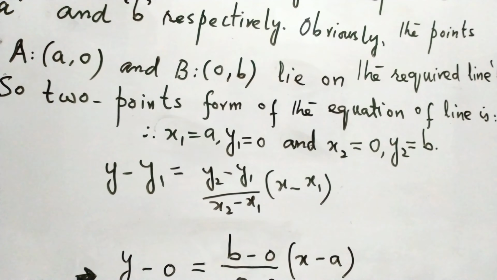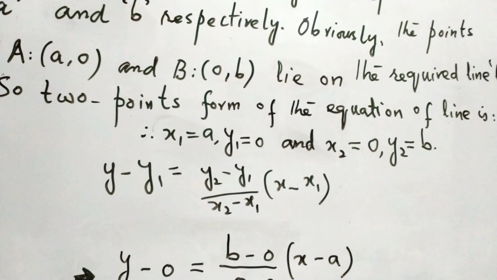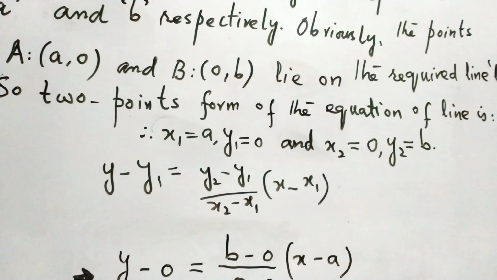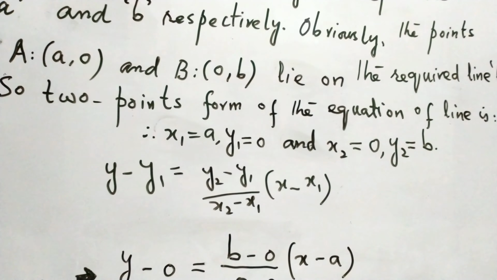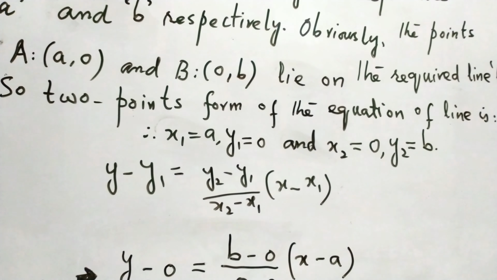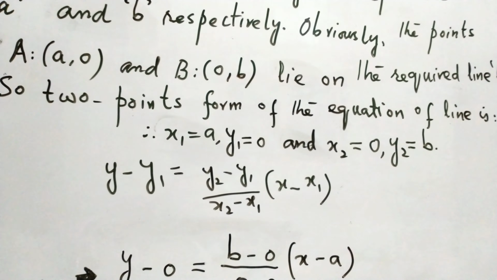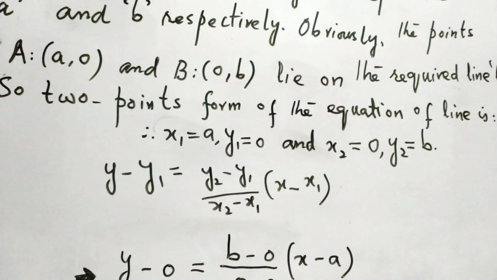The two-point form is y minus y1 equals y2 minus y1 divided by x2 minus x1, times the bracket x minus x1. So this is the two-point form. If we consider a, whose x coordinate is a and y coordinate is 0, and b, whose x coordinate is 0 and y coordinate is b, then x1 is equal to a, y1 is equal to 0, x2 is equal to 0 and y2 is equal to b. So we will plug in the values in the formula written below. So what will happen?